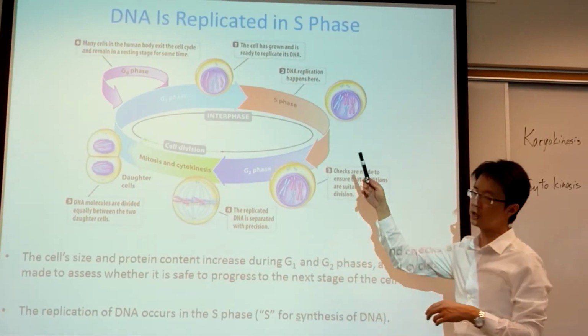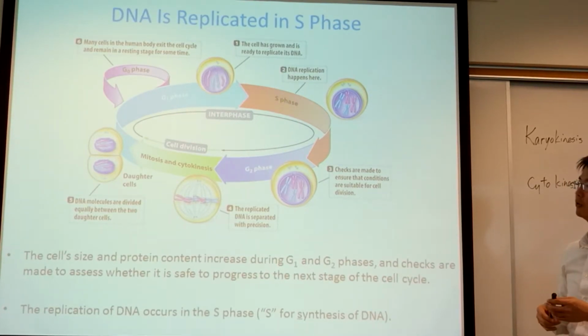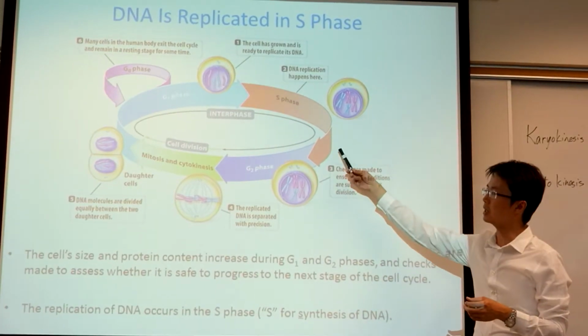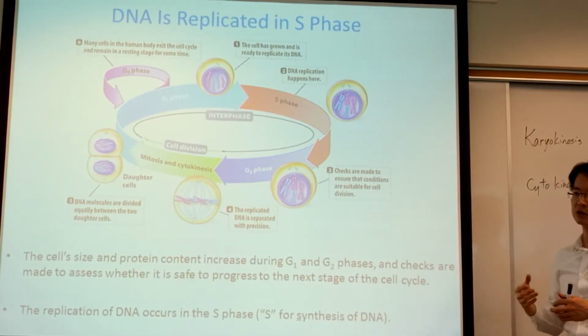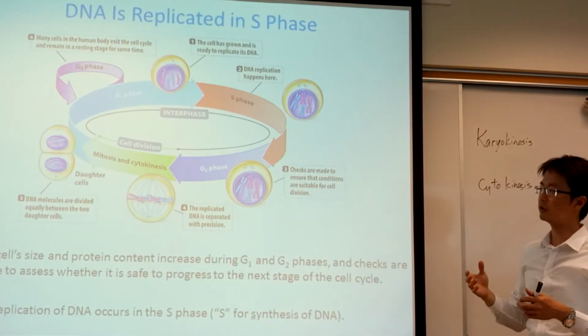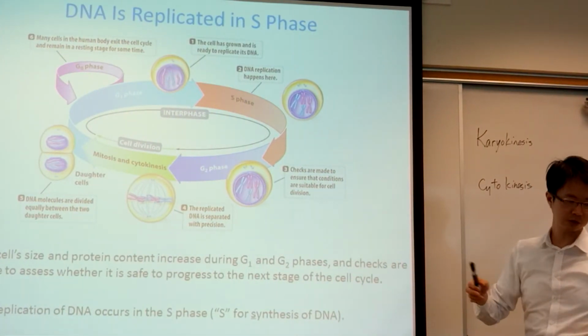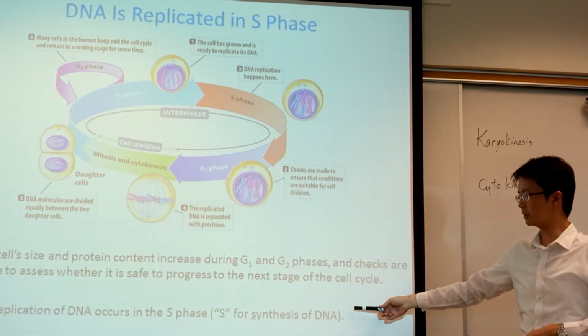Why? They have a checkpoint in G1 phase to make sure that the cell is growing normally before they replicate the DNA. And they have a checkpoint in G2 phase because they have to make sure that the cell looks normal, the cell is normal, before they go to mitosis to split into two different cells. So as I said, S stands for synthesis of DNA.